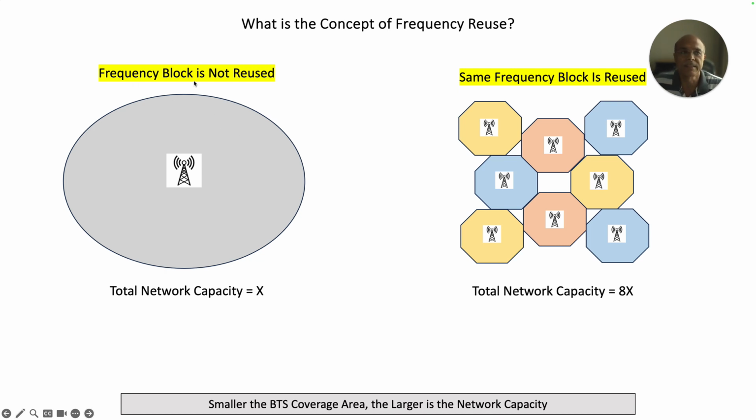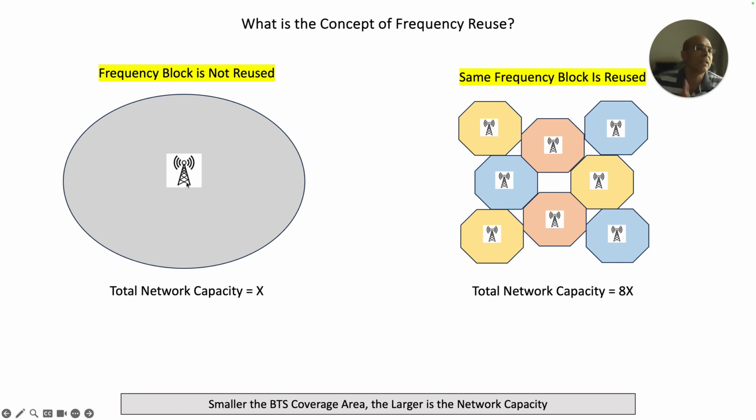One is frequency block not reused. Another is the same frequency block is reused. What does it mean? It means that you have a geography here. You see, this is a geography. And this geography can be hundreds of square kilometers, right? Which is served by a single base station.